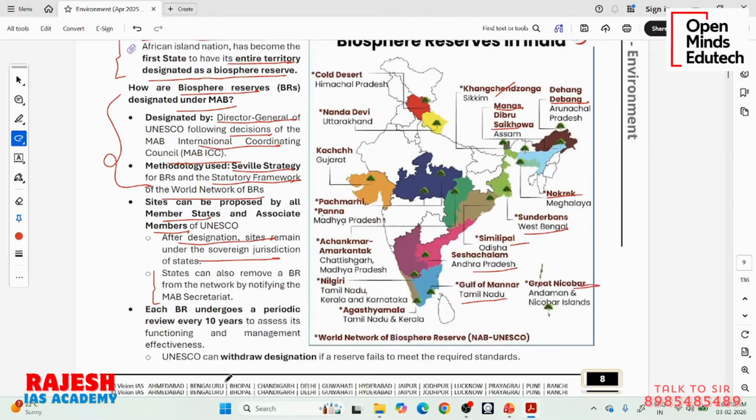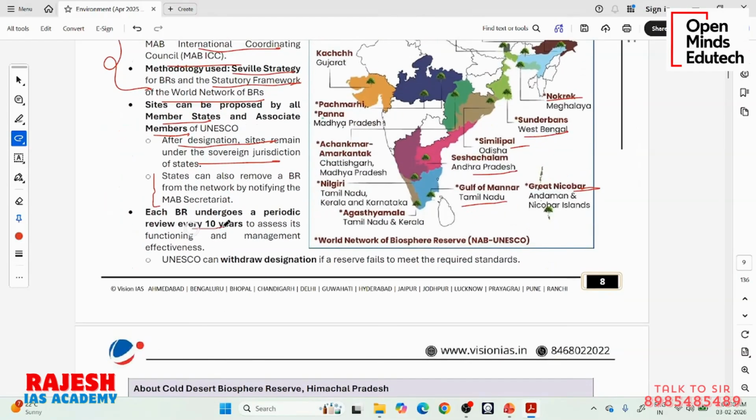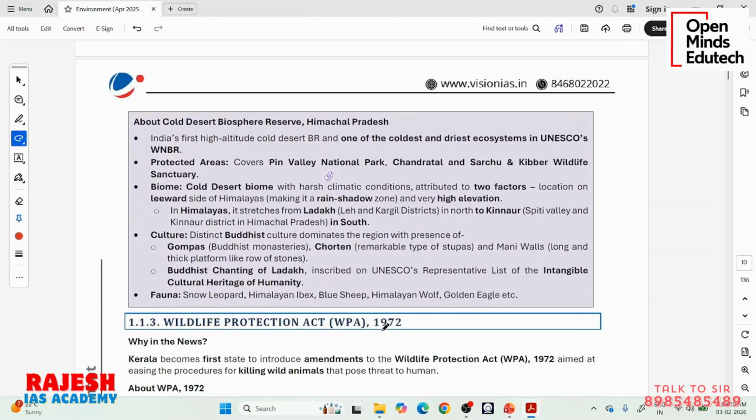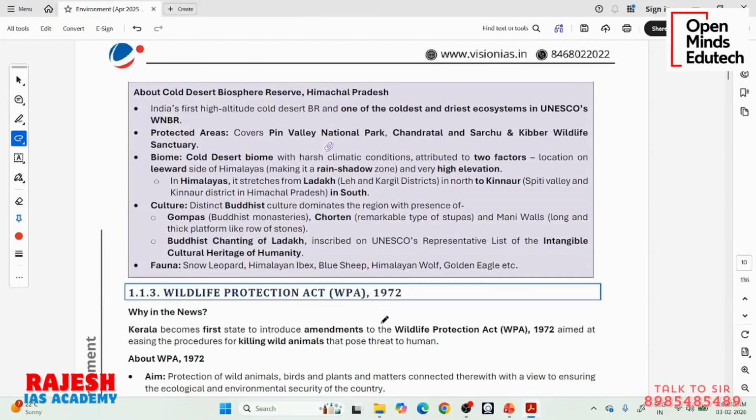Then this designation is for 10 years. Review happens every 10 years. UNESCO also can withdraw the designation if a reserve fails to meet the required standards. So if we are not following the required standards, UNESCO can also de-recognize it. Okay. So that's it about the World Network of Biospheres.